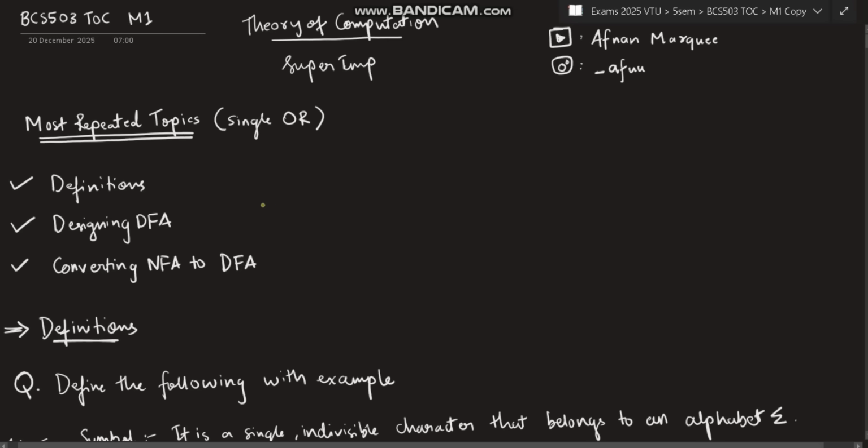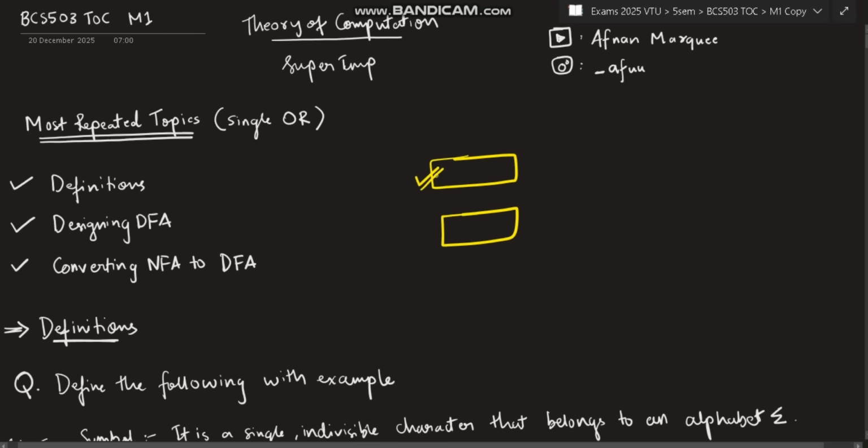The first module has three topics, which are the most repeated ones. See, in the exam paper, you'll have two sections, right? One A, B, C, and you'll have two A, B, C, right? And there will be an 'or' in between. So to score, you need to attempt either this one or this one, right? So I'll be choosing the first one.